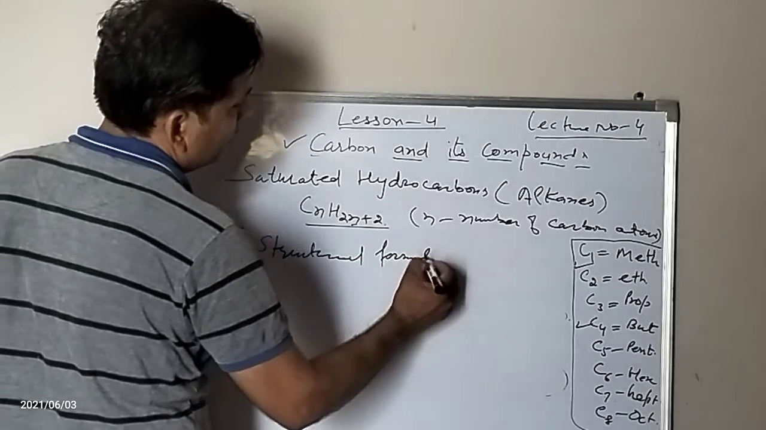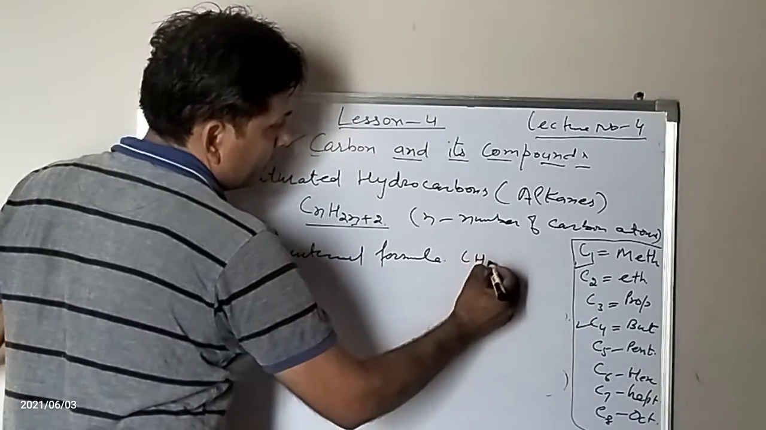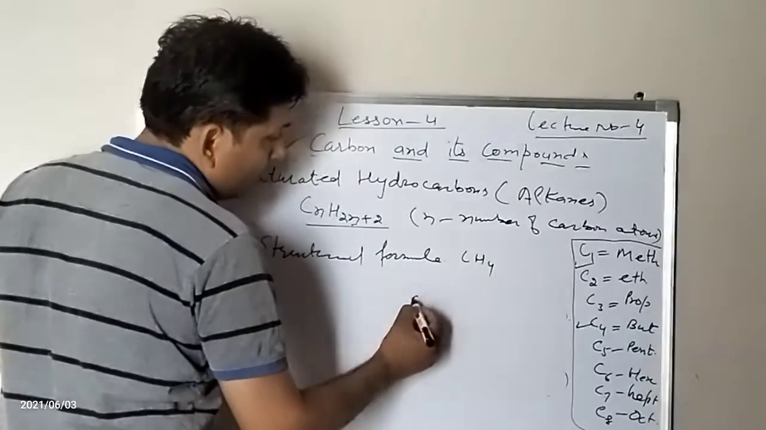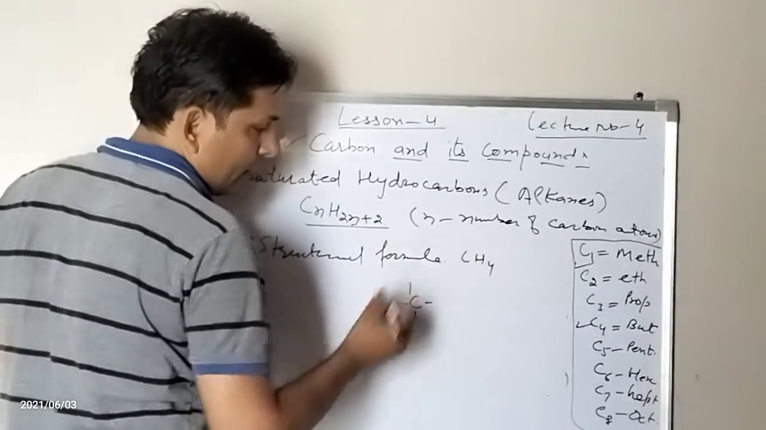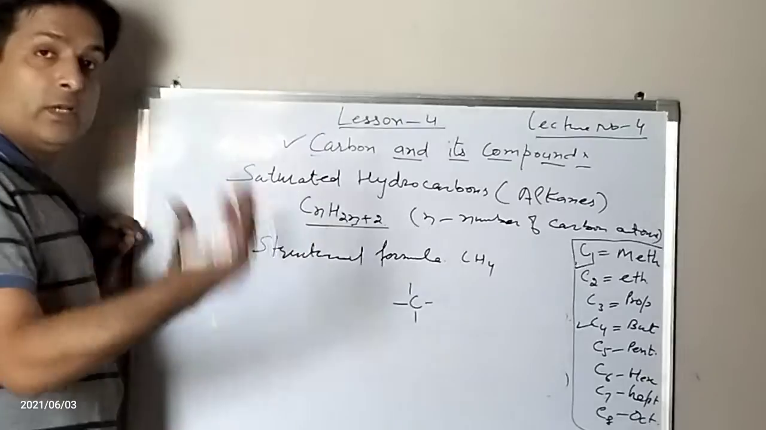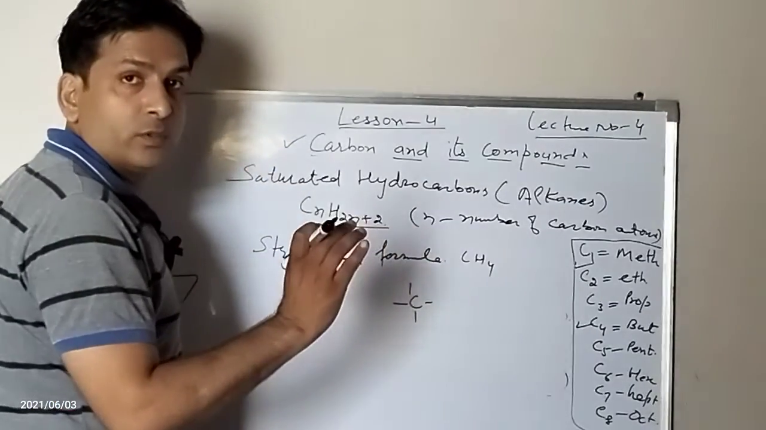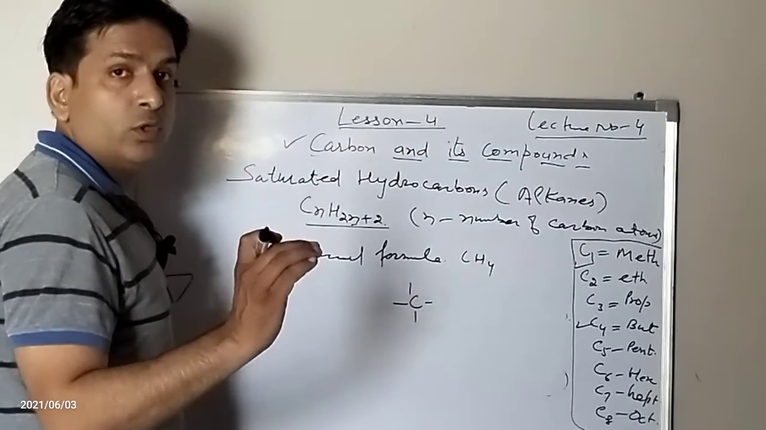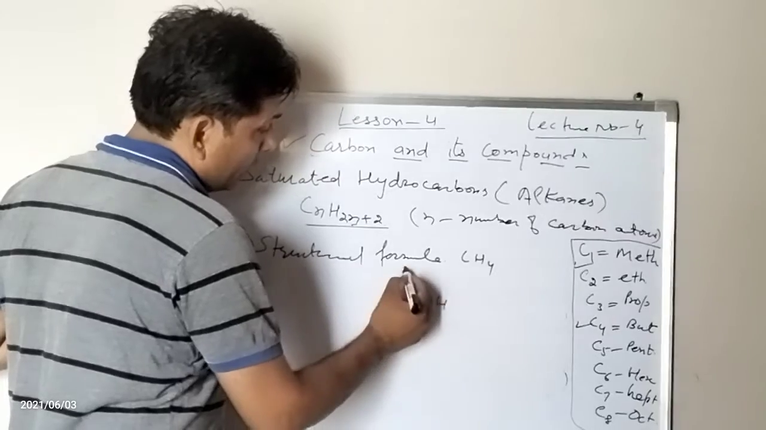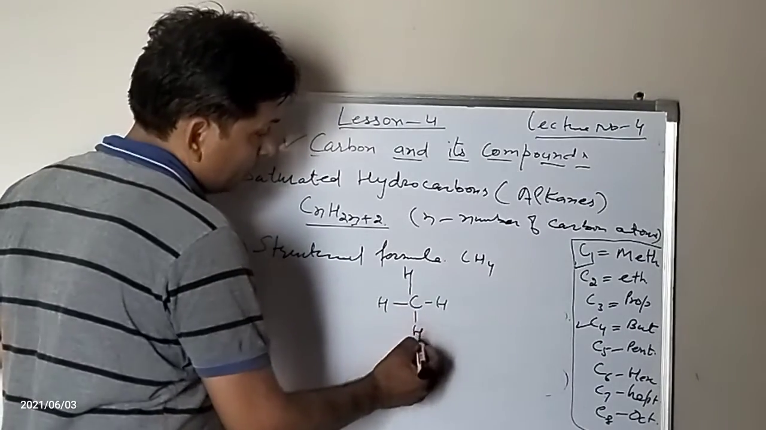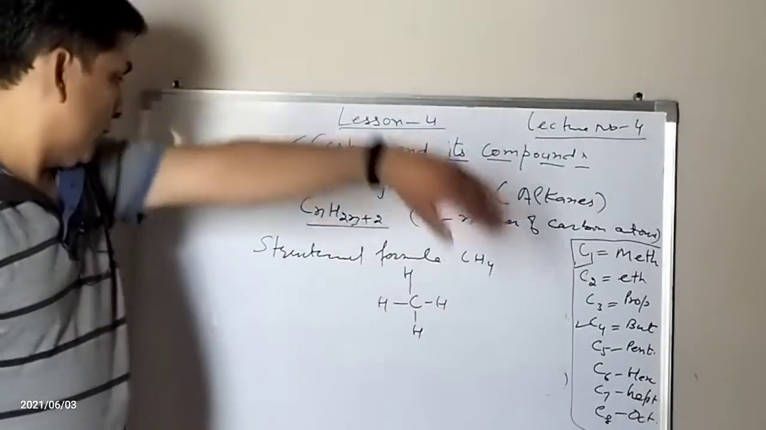Structural formula. Let's talk about the first member, that is methane. We know that carbon can combine with only 4 other atoms, not more than 4, not less than 4. It has 4 electrons. It will share 4 electrons, not more than 4, not less than 4. Then it combines with 4 hydrogen atoms. Then it becomes what we call the structural formula of methane.